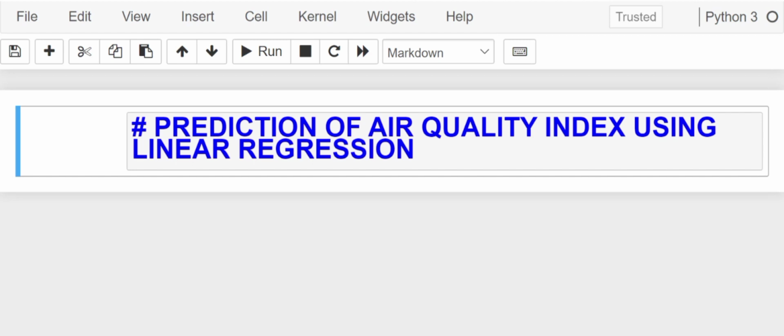Now let's begin our model by first importing the required libraries.